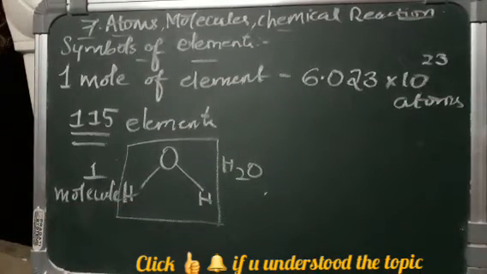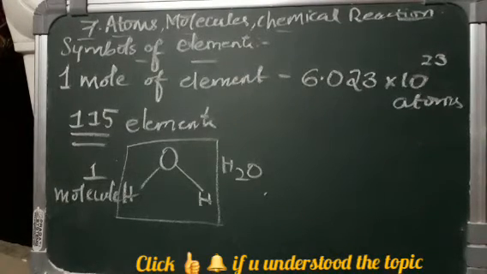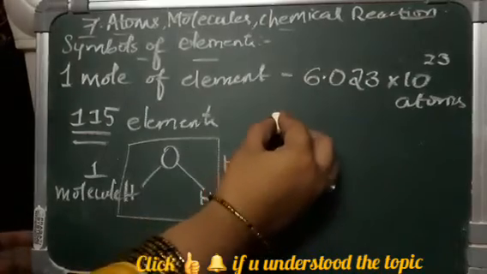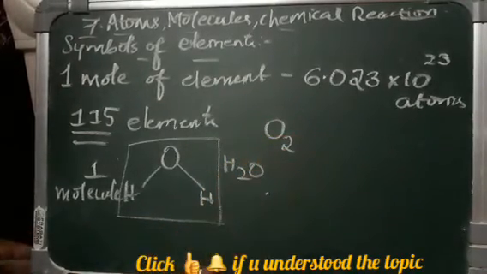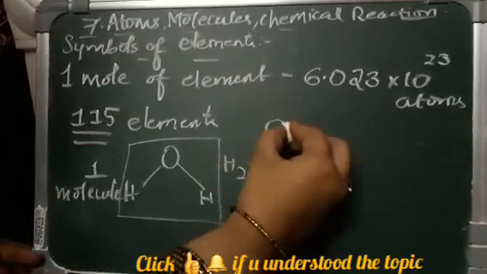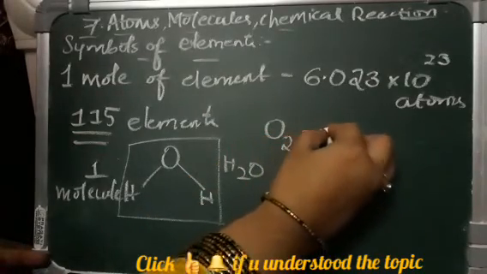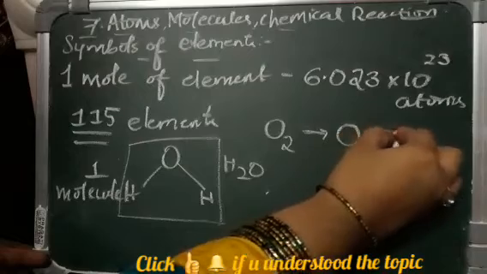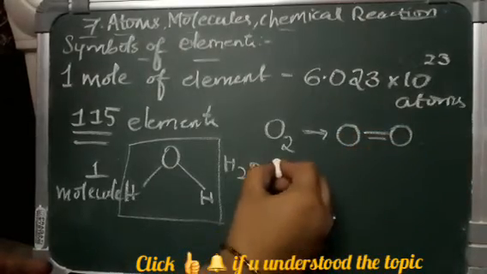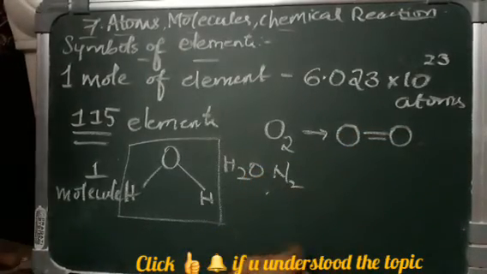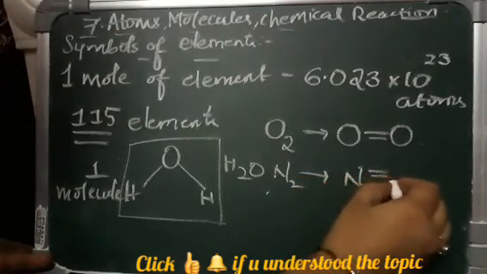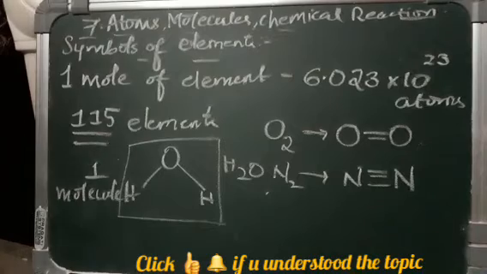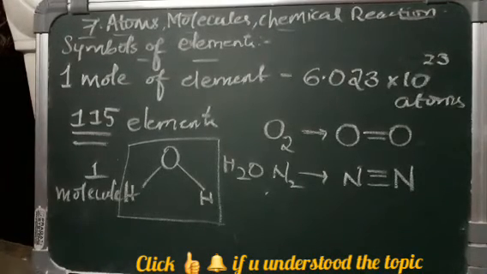A molecule of oxygen has two atoms. So for oxygen you don't write O, you write O2, which means it has two atoms of oxygen. Similarly, nitrogen is written as N2, which is also given as N triple bond N.